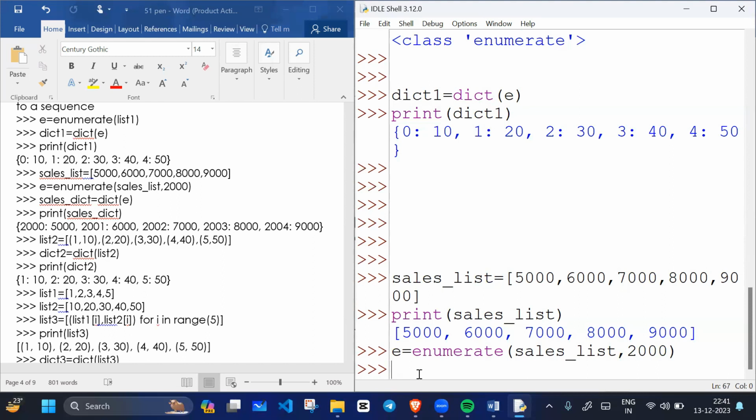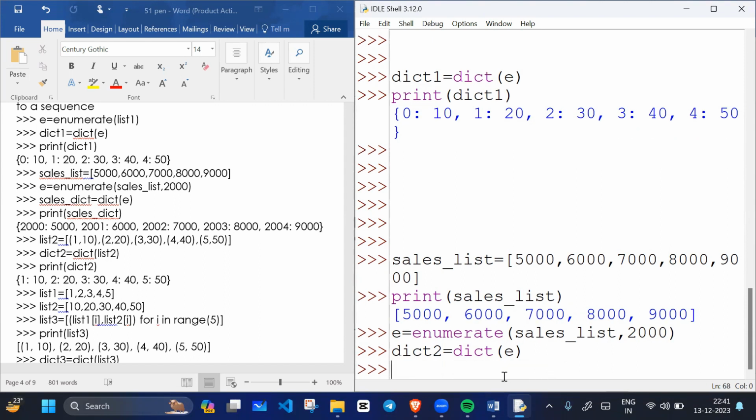So what will I write here? I will write dict2, which is nothing but a dictionary variable, and I will use the dict function. Inside the dict function, I will give the enumerate object as an argument. A dictionary is created, containing key and value pairs.